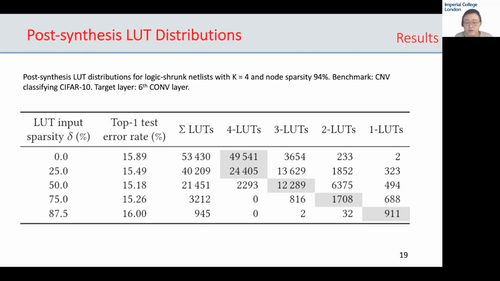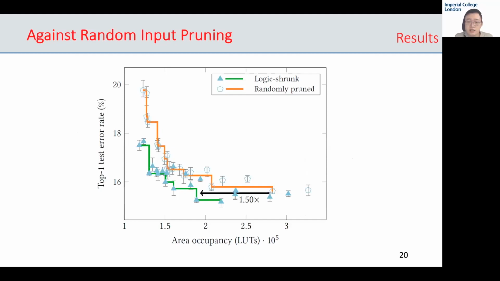The top 1 test error rates shown in the table are averaged across 5 random trials. The error rate even decreases initially with increasing input sparsity before going upwards again. This supports our observation that the logic being removed by logic shrinkage is indeed redundant. To justify the effectiveness of our proposed LUT input pruning strategy, we also made a comparison against randomly pruning the LUT inputs. And as expected, our pruning strategy outperforms random pruning consistently, achieving up to 1.5 times area savings at the same level of accuracy.